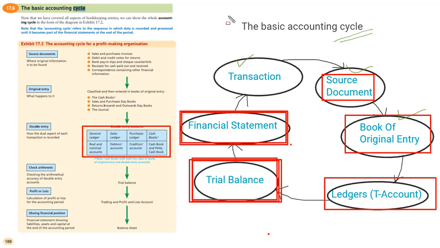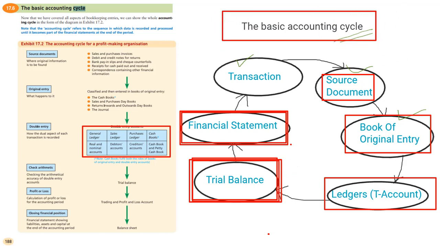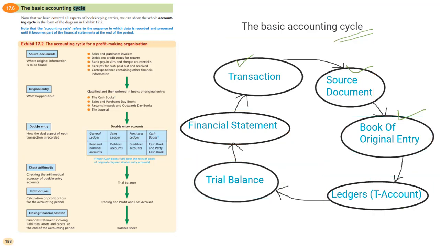So this is a very basic understanding of the accounting cycle. If we summarize the whole thing, we can say that the accounting cycle means all the activities or steps that are followed in an organization on an everyday basis. These are the steps taken by the accountants of the organization every day, and this is a never ending process, and it goes on and on.